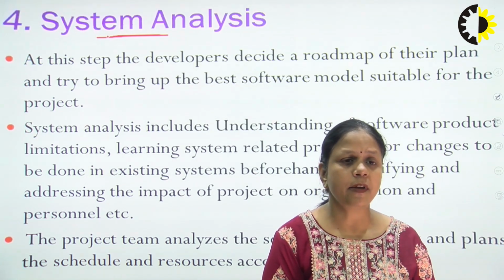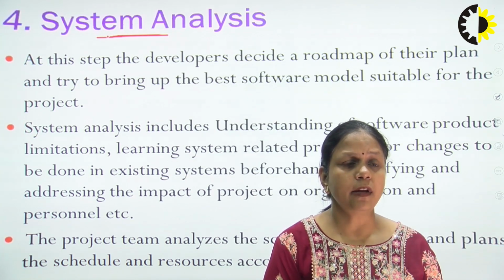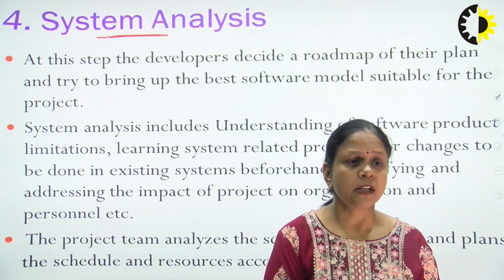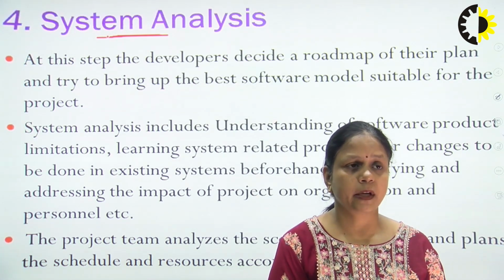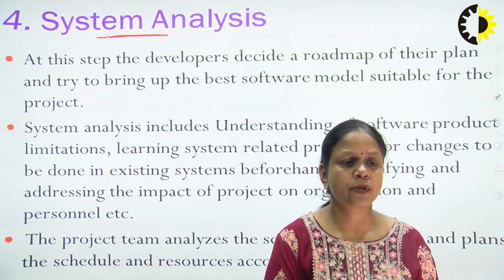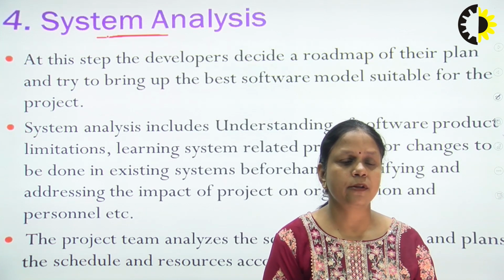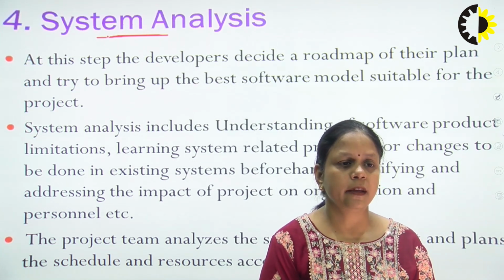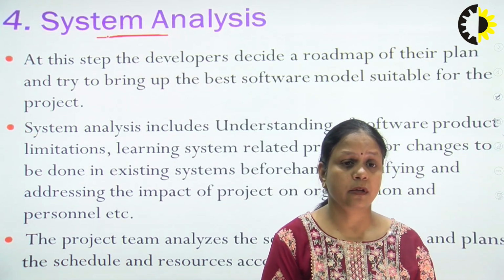So in this step we will analyze the whole roadmap of our project and plan, and then we will choose a particular software model. This is known as system analysis. The project team will analyze the system schedule and resources accordingly, and they will check what should be the best model for this project.